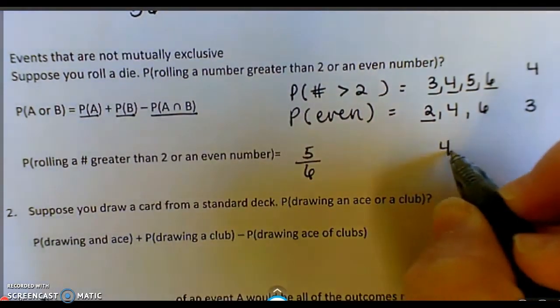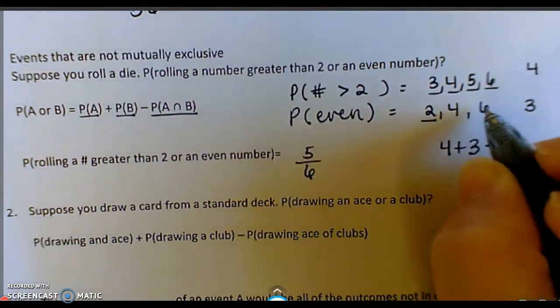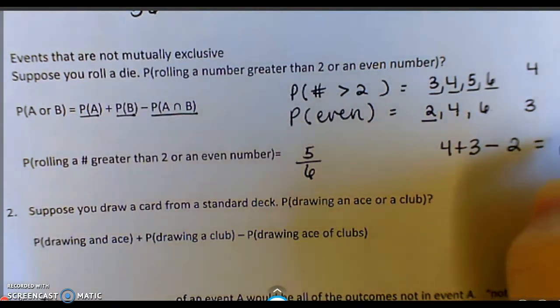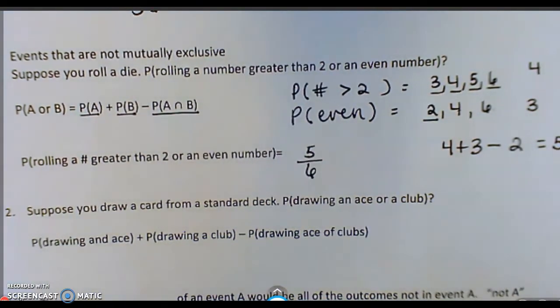But if you would rather, it would be 4 plus 3 minus 2, because there's 2 in common, which is 5, so then 5 out of 6.